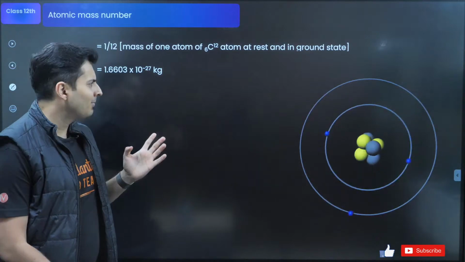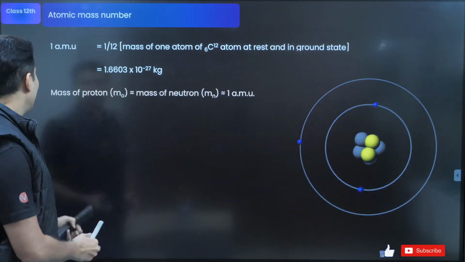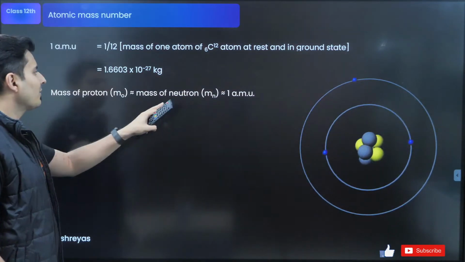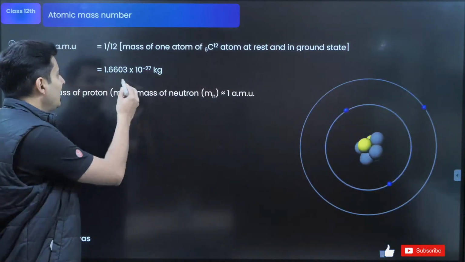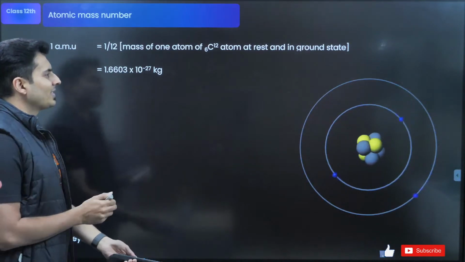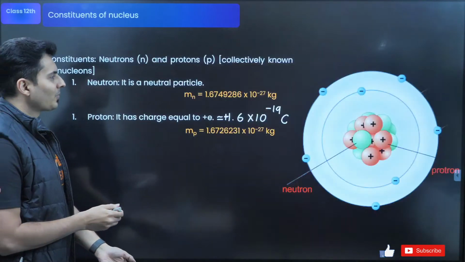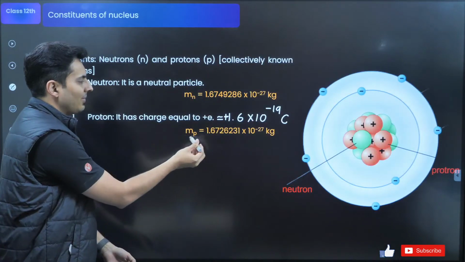So approximately same? Great. So basically one can say that the mass of proton and mass of neutron is roughly the same, and it's very close to this value, 1.66. You can see that right from here also. Look at this, 1.67, 1.67.